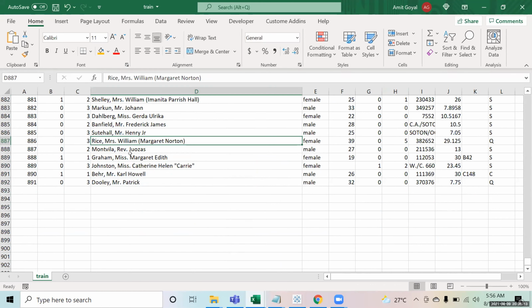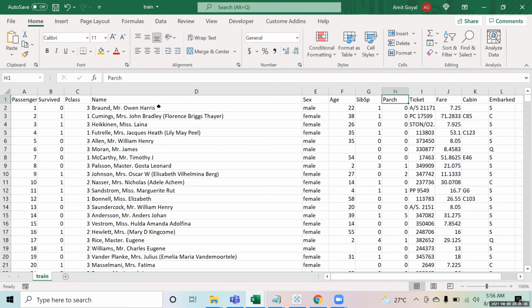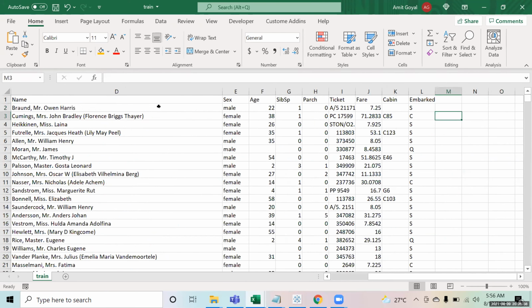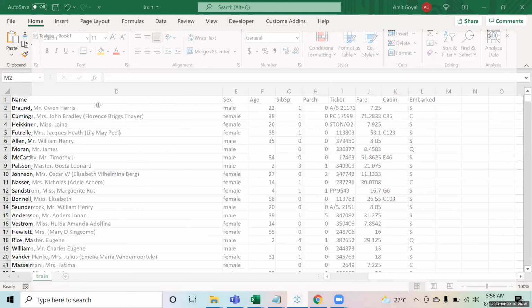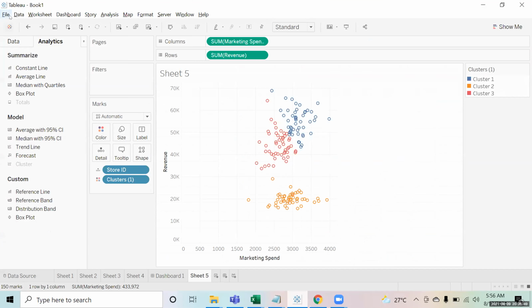But Mr. is something where the person could be married or unmarried, for both of them we use that Mr. But we don't have any such classifier where I could say whether the male is married or not. So for that particular purpose, that calculation will not be 100% correct. So we are just going with this calculation, that if the name that you have, right? So we have a formula called contain. So let me just open this up in Tableau, I'll show you in Tableau only.